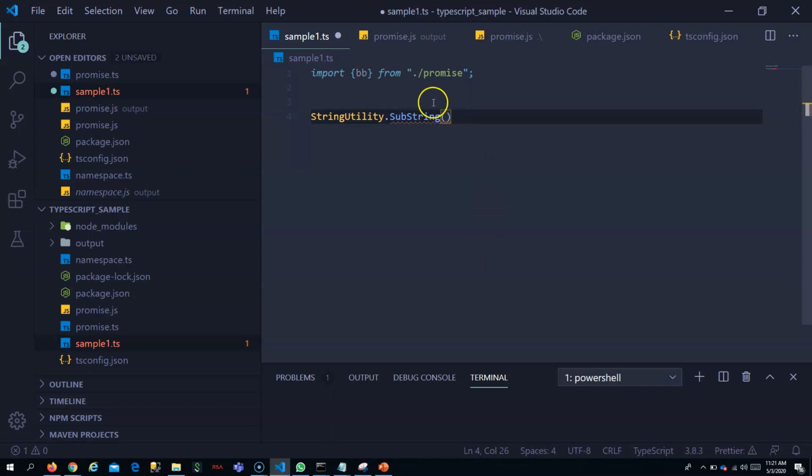You understood? So this is for logically grouping your functionalities, so that the same names in different modules don't get confused, and when you want to access that function, you have to prefix it with the namespace.